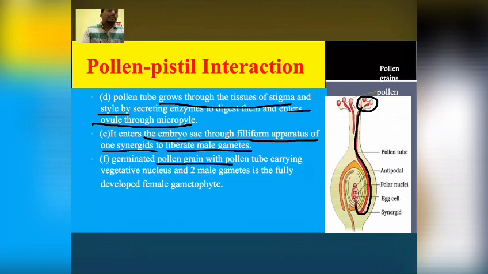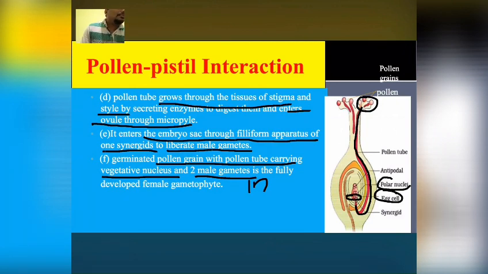Germinated pollen grain with pollen tube carrying vegetative nucleus and 2 male gametes in the fully developed female gametophyte. Now 2 male gametes have reached into the fully developed female gametophyte, and now fertilization will take place, and fertilization will be taking place twice. Let us see, 2 male gametes are entering. One of the male gametes will fuse with this egg cell and another male gamete will fuse with this polar nuclei. Let us see how it happens.